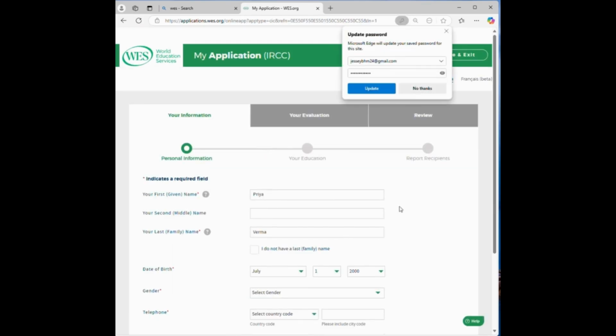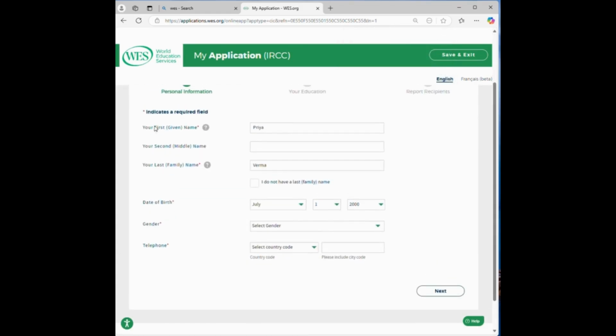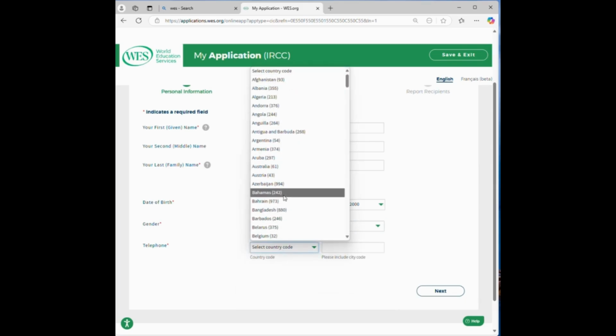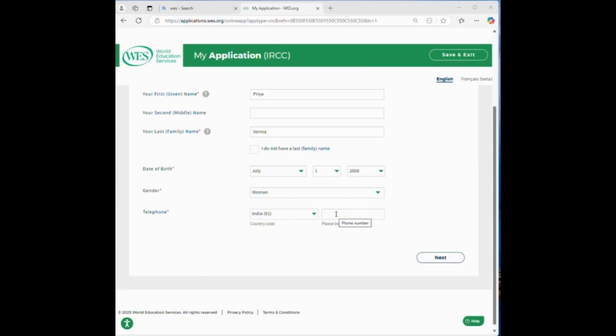After clicking on create an account, the next page will appear on the screen like this, where you just need to check the details that you have previously mentioned: your date of birth, your name. Also, if you don't have a full name, you can just click on the box here. Then select the gender and mention your country code and contact number on this page. Then you can click on next.